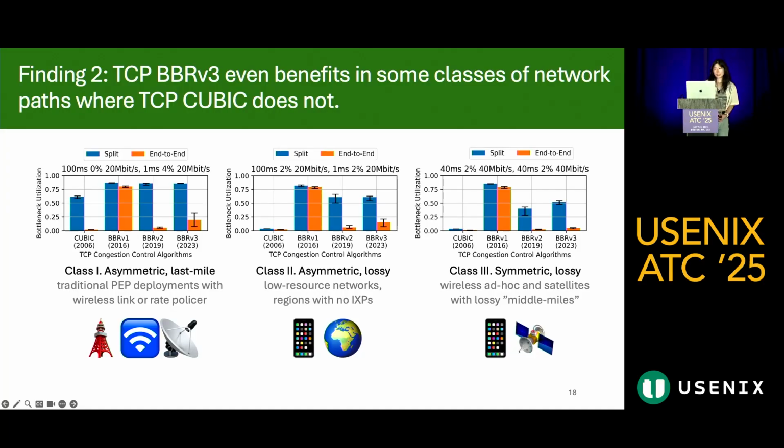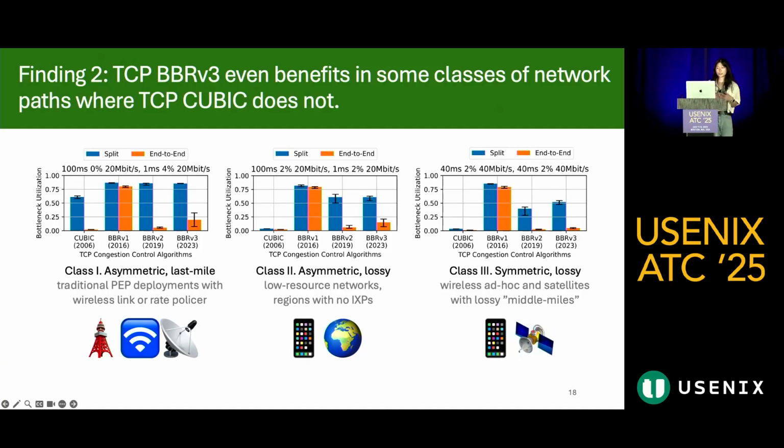So I'll go through each of these classes. The first class of network paths resembles the scenario on the train, with one lossy low delay segment and one reliable high delay segment. It's asymmetric in the sense that the PEP is much closer to one endpoint than the other, and most of the random loss is in the last mile path segment near the client. Class 1 represents where PEPs are commonly deployed today, in wireless last mile segments in satellite and cellular networks. Now, what's interesting is class 2 and class 3, where BBR v3 benefits, but QUIC does not.